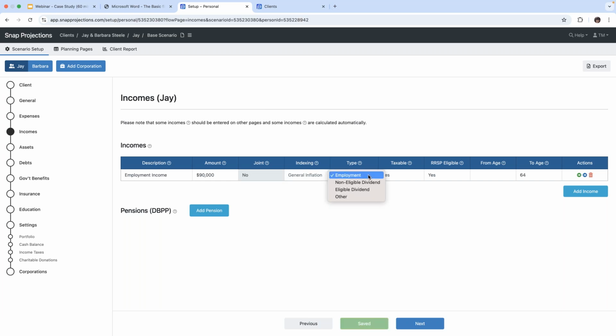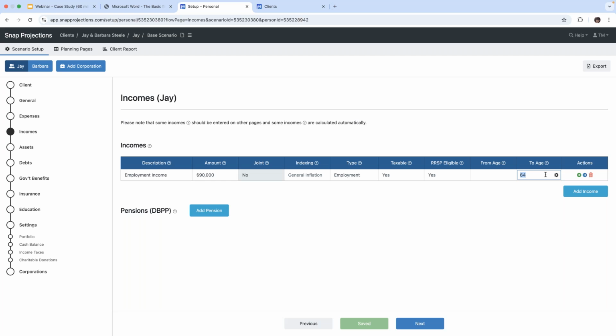And then we have types of income here, and we know this is employment income, so we've selected that. The income is taxable. Okay, so yes there. And it is also RRSP eligible. So we've selected yes there. Now he's currently earning this income, so the from age, we will leave that blank. And the to age is going to be the age of 64 because he is retiring at age 65.